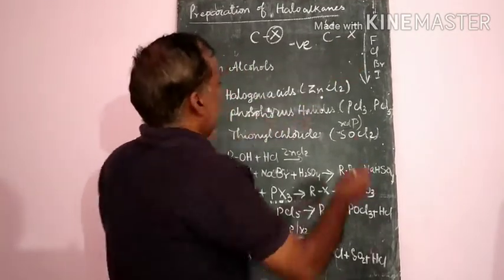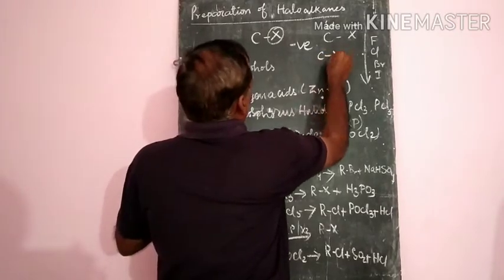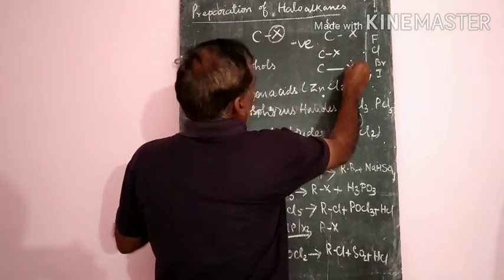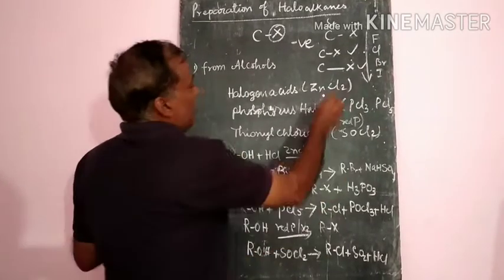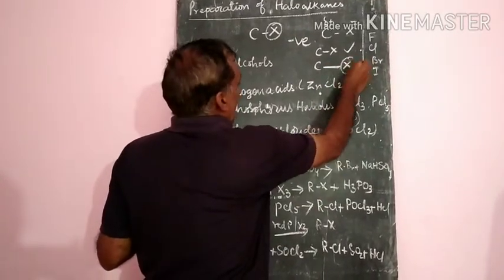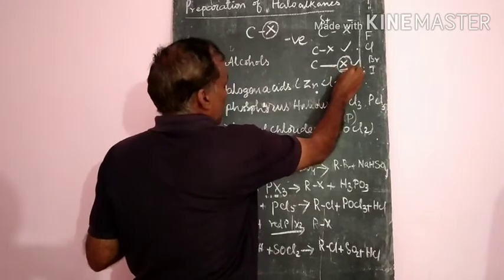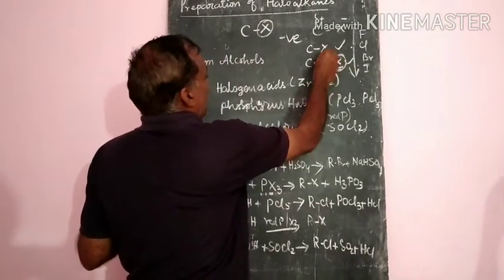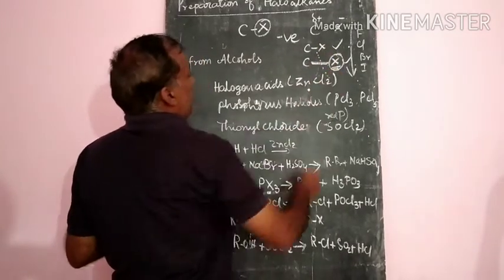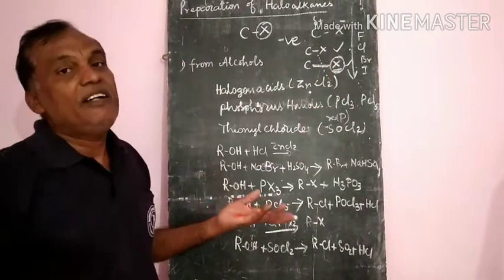Suppose a short bond is there and a long bond is there, then it will affect the long side. If the size of the halogen is greater, the bond length also increases. When the bond length increases, the amount of energy required to break the bond decreases.